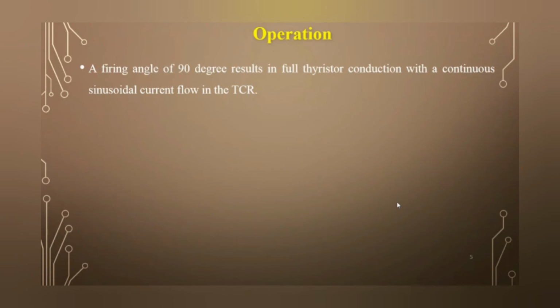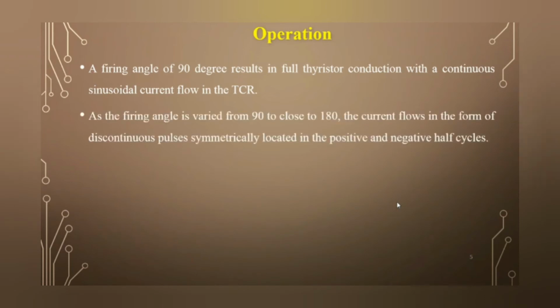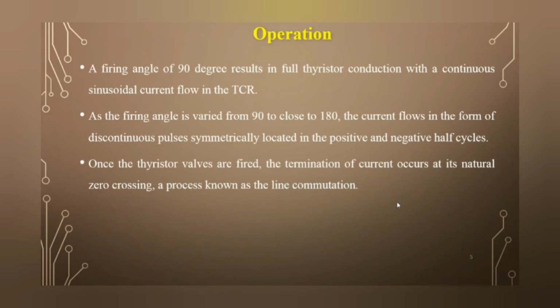As the firing angle is varied from 90 to 180, the current flows in the form of discontinuous pulses symmetrically located in the positive and negative half cycles, and therefore the current is reduced to 0 for a firing angle of 180 degrees.